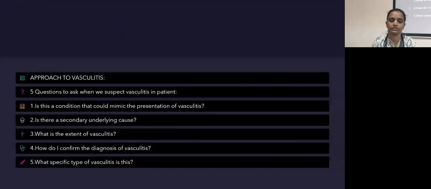So, approach to vasculitis. There are 5 questions to ask whenever we suspect vasculitis in a patient. First, is this a condition that could mimic the presentation of vasculitis? Is there a secondary underlying cause? What is the extent of vasculitis? How do I confirm the diagnosis of vasculitis? And what specific type of vasculitis is this?